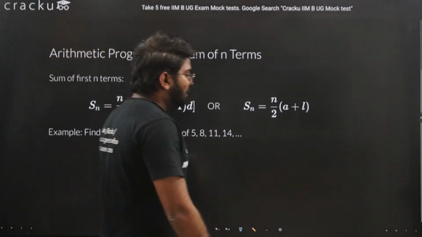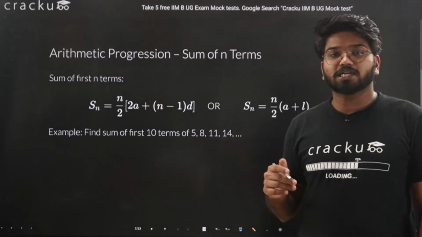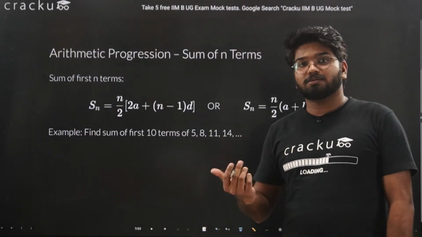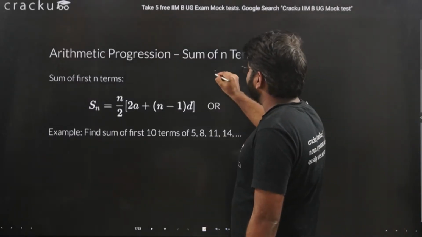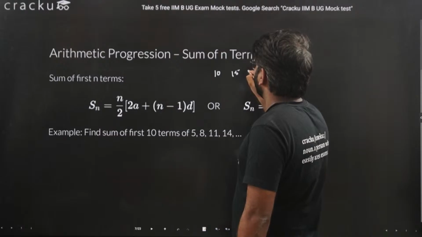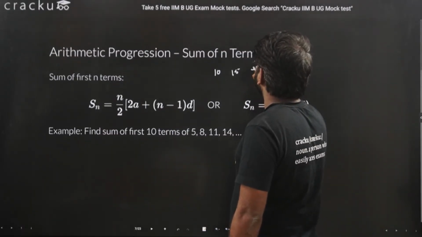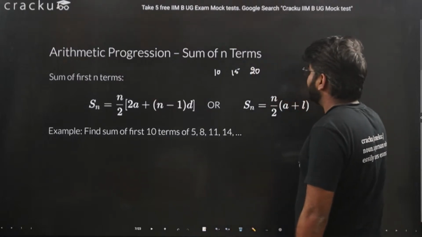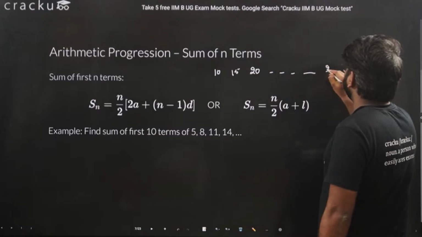Okay. Now if I am given a sequence in an arithmetic progression and I want to find out the sum of the sequence, let's say the sequence is 10, 15, 20, and this goes up to, let's say, 20 terms.